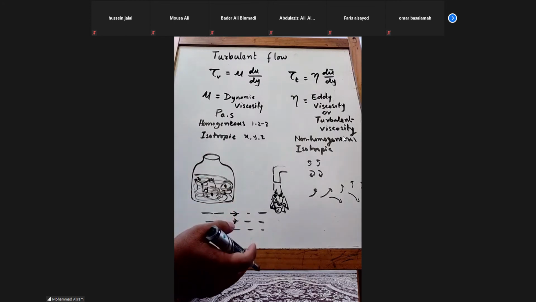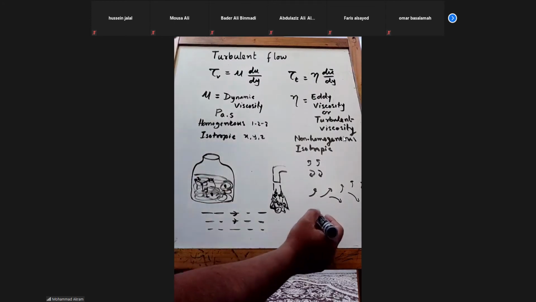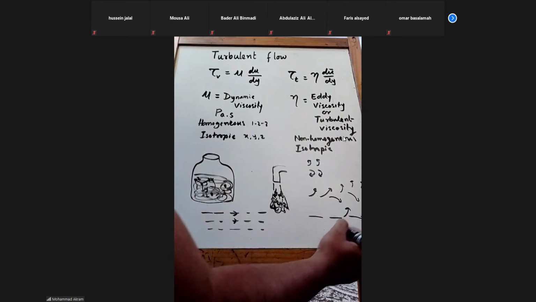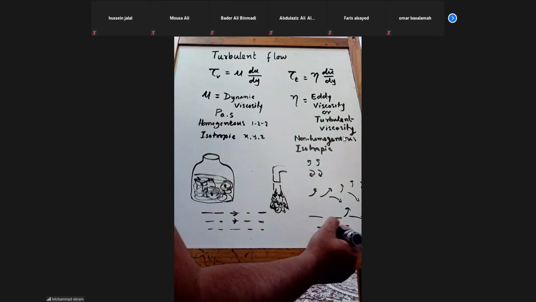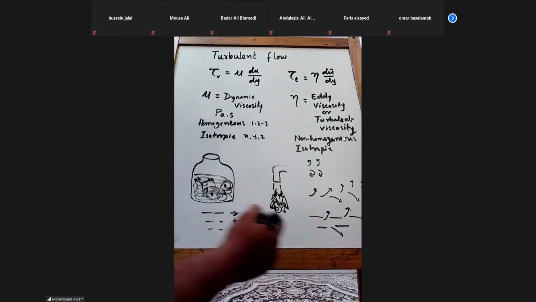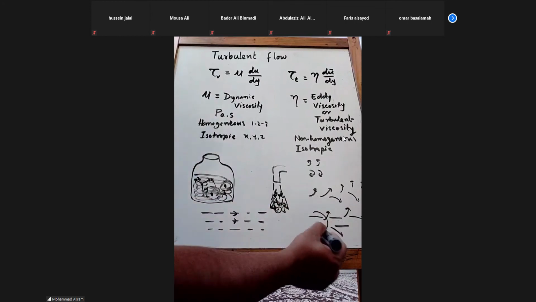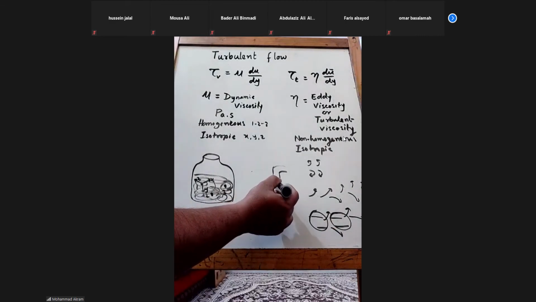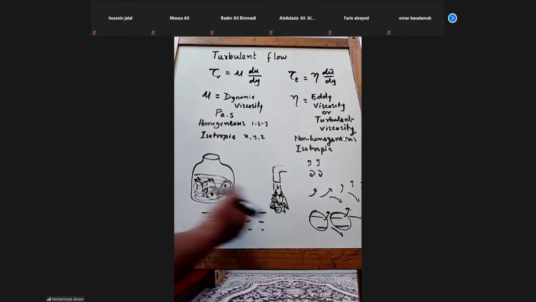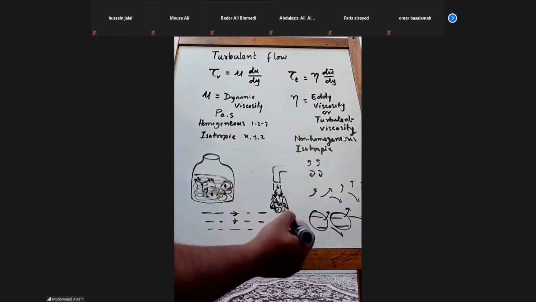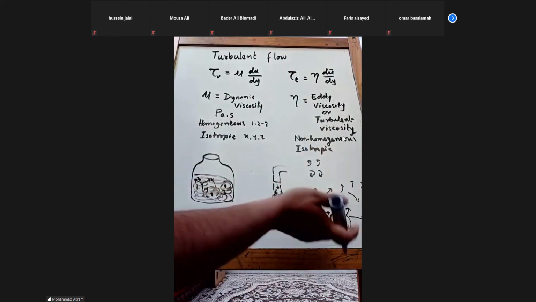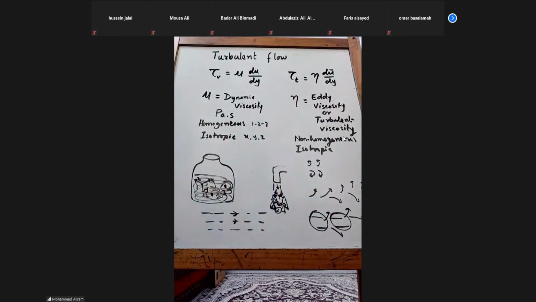But in case of turbulent flow, some flow is straight, some flow is going in the other direction. That means in turbulent flow we have some portions of laminar as well. Some are going straight like this, and some are forming the eddies. So when we are taking turbulent flow, we will have both eddy viscosity plus the basic property, that is the dynamic viscosity.